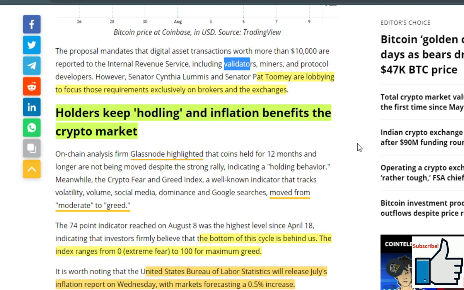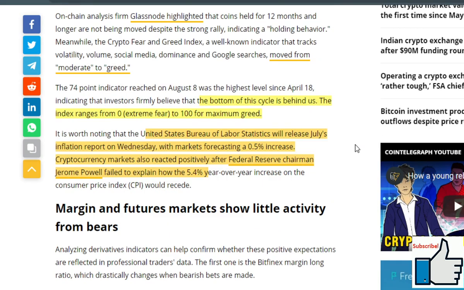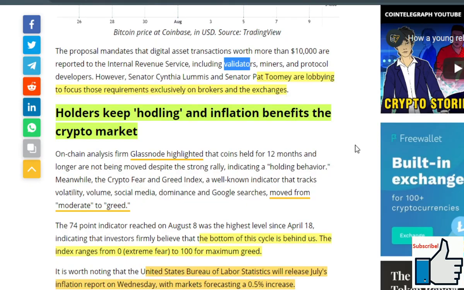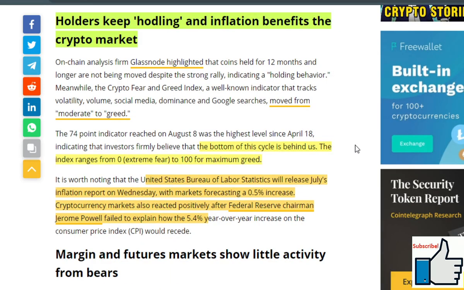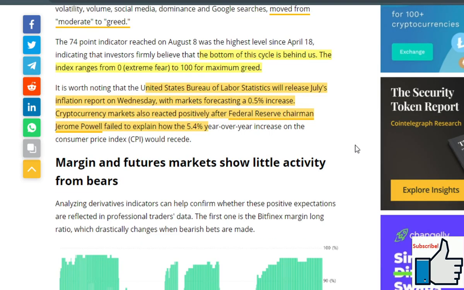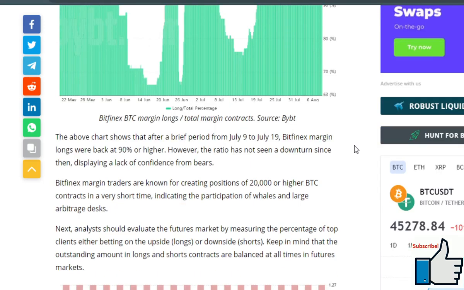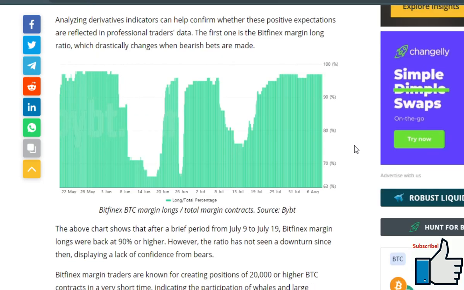However, Senator Cynthia Lummis and Senator Pat Toomey are lobbying to focus those requirements exclusively on brokers and the exchanges. Holders keep holding, and inflation benefits the crypto market. Margin and futures markets show little activity from bears.